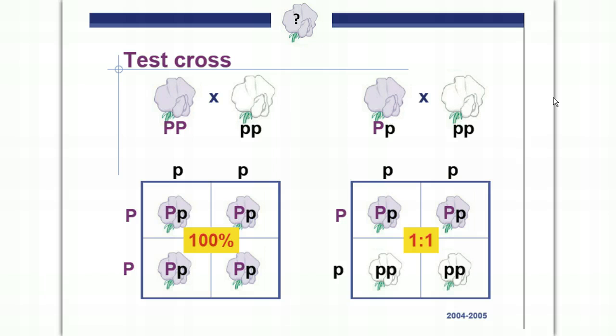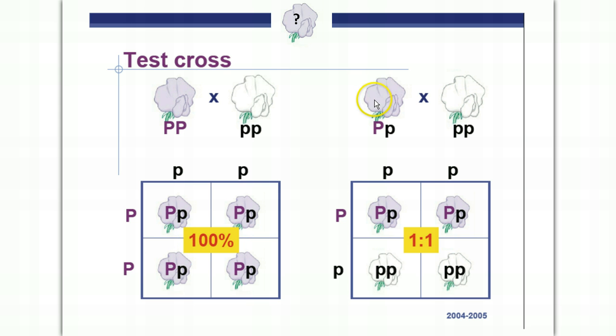All right, so we have a test cross here, and this is one way we can figure out what the dominant phenotype is. And let's see if you can follow along. We have purple flowers, and we're not sure if this purple flower is big P, big P, or big P, little p. So in a test cross, you cross it with a known recessive phenotype organism, in this case white flowers. There's only one genotype for the recessive phenotype, little p, little p. So if this purple flower that we don't know is big P, big P, and we cross it with a little p, this is our cross. All the offspring are going to be big P, little p, and that means that you're going to get just purple flowers.